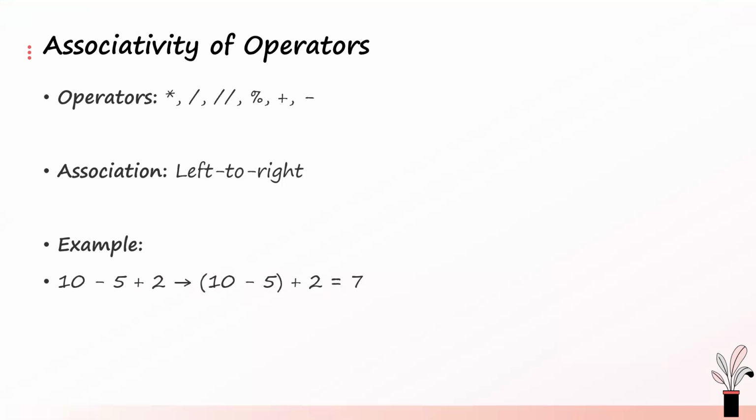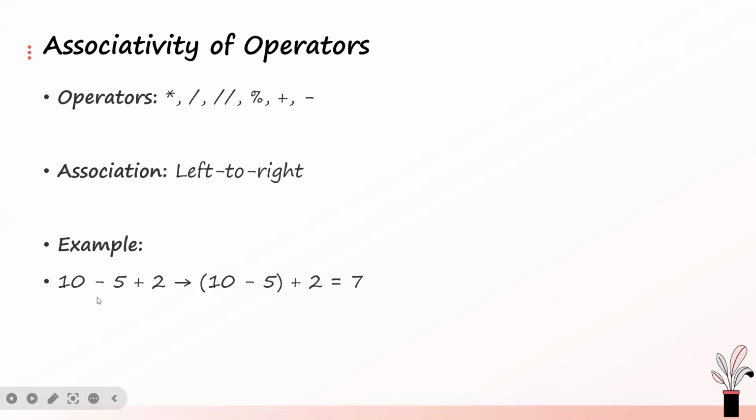The exponential was from right to left. So when you have multiple multiplication, division, integer division, or modulus, these four operators have the same precedence, so they will be evaluated from left to right. Plus and minus will also be evaluated from left to right.